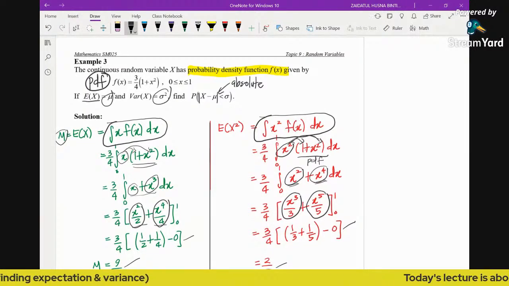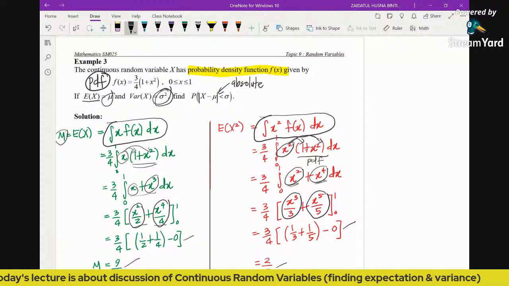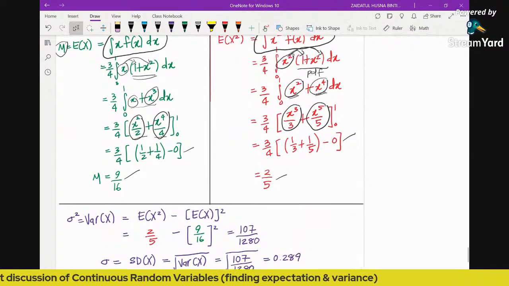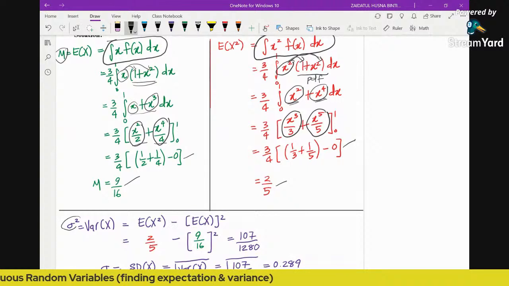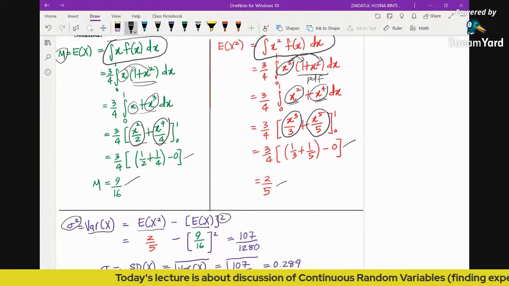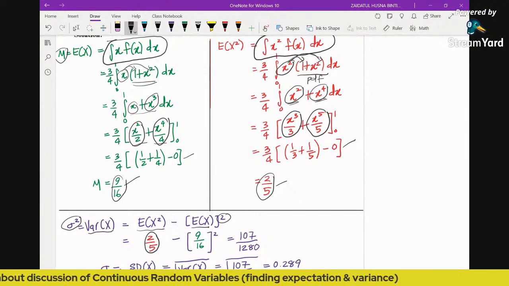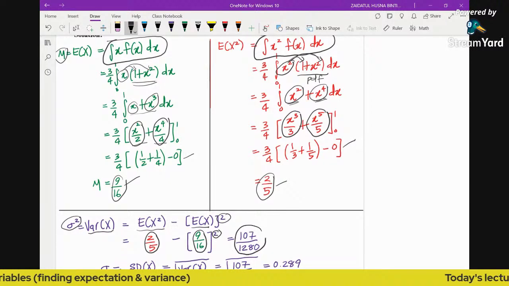Then what is the purpose of finding these two measures? Why do we need to find the mean and expectation of x squared? Because we need to find the sigma, right? First we substitute these two into the variance. So sigma squared is the variance, and the formula is expectation of x squared minus the square of expectation of x. After we get the expectation of x squared, 2 over 5, you substitute here. And then expectation of x, which is the mu, 9 over 16. Then don't forget to square it. So this is the value of the variance.